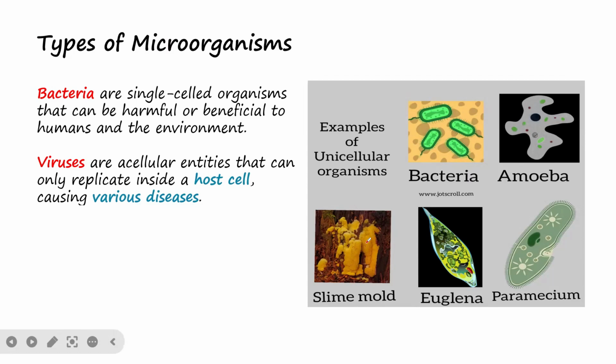So it is below the cell. According to cell theory, anything below the cell cannot sustain life. That is why a virus is considered acellular, and it cannot reproduce unless it is inside a host cell. So a virus cannot replicate itself unless it finds itself in